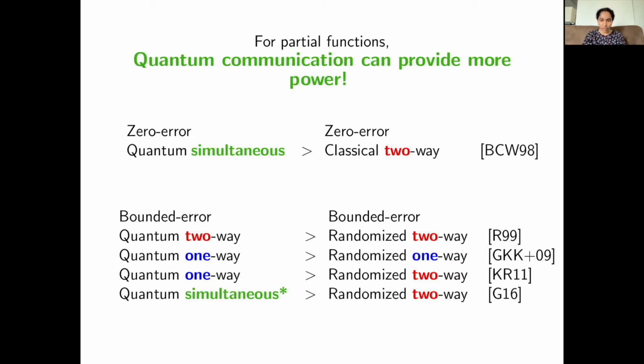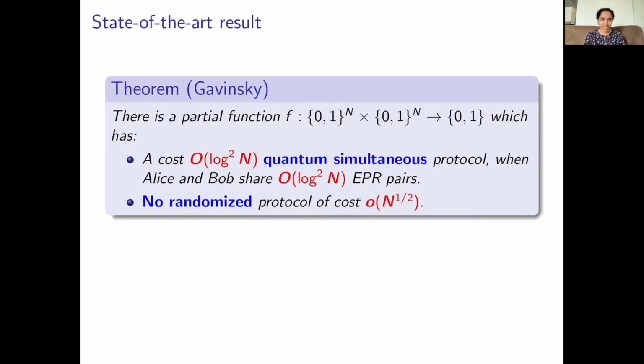Let us take a closer look at this result. The state-of-the-art result is due to Gavinsky. He shows that there is a partial function which has a small cost quantum simultaneous protocol when Alice and Bob share a few EPR pairs. However, there is no randomized protocol of small cost regardless of the number of rounds. This result essentially subsumes most of the prior separations on bounded error quantum versus bounded error classical. Secondly, it demonstrates that a rather weak model of quantum communication can exponentially outperform a rather powerful model of classical communication.